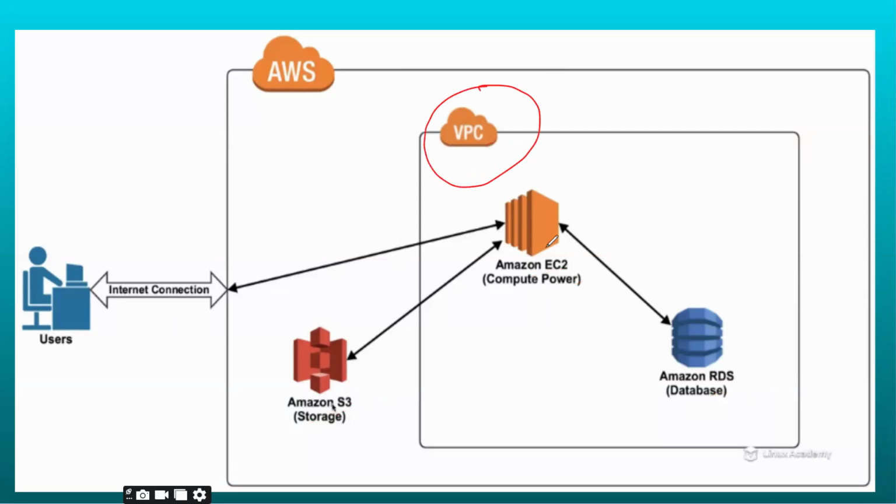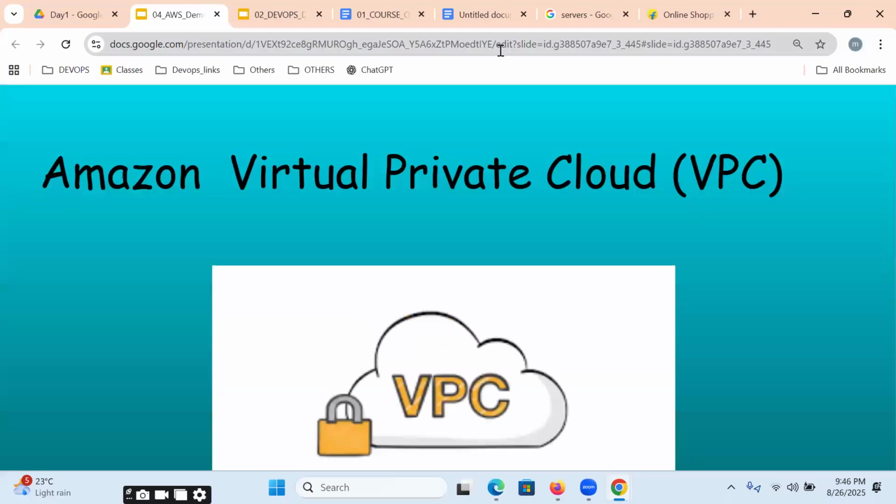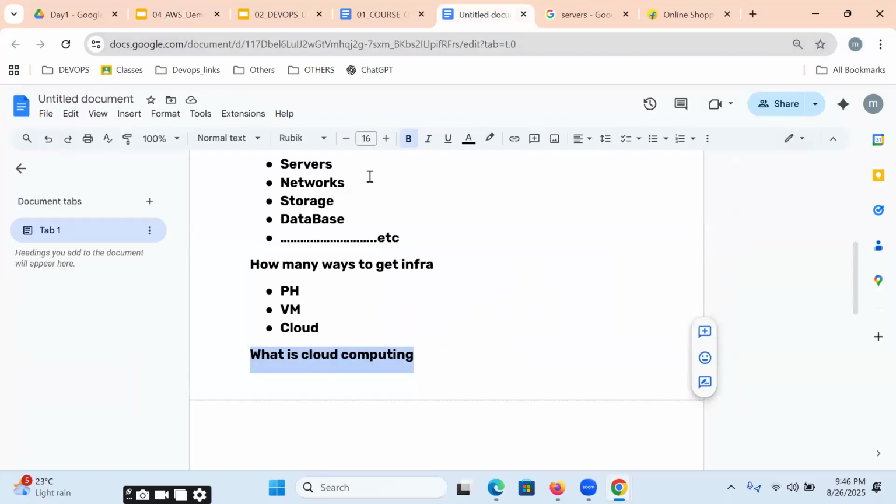VPC means what? Network. EC2 means what? Servers. RDS means what? Database. S3 means what? Storage. Let it be repeated again. So VPC means what? Anybody? EC2 means what? Servers.